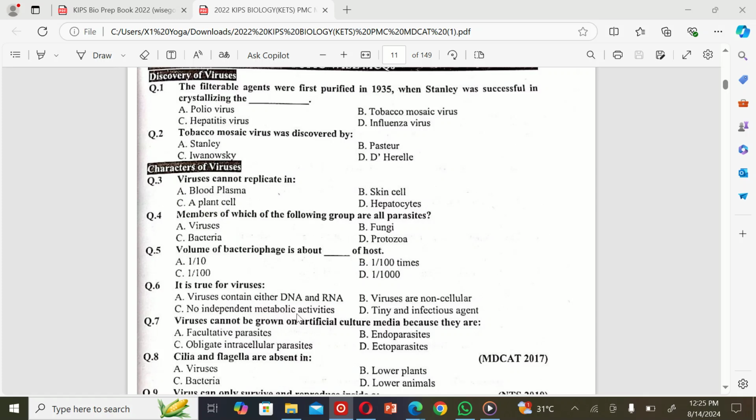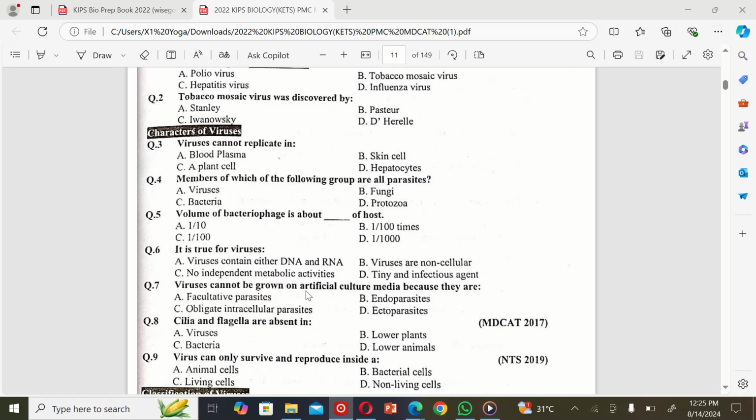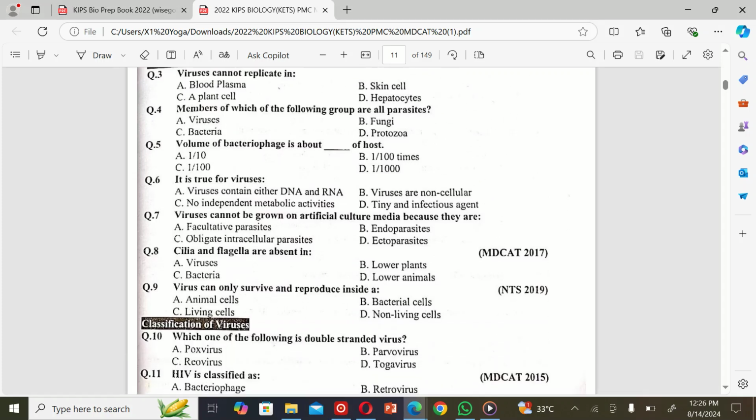No independent metabolic activities. The next MCQ is: viruses cannot be grown in an artificial culture media because they are A. facultative parasites, B. endoparasites, C. obligate intracellular parasites, and D. ectoparasites. So the correct option is C. Obligate intracellular parasites. The next MCQ is: cilia and flagella are absent in A. viruses, B. lower plants, C. bacteria, and D. lower animals. So the correct option is A.